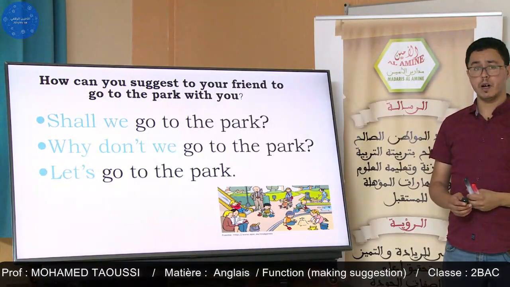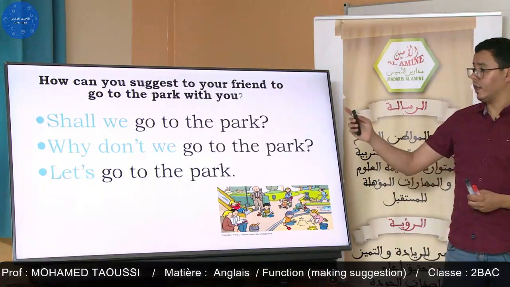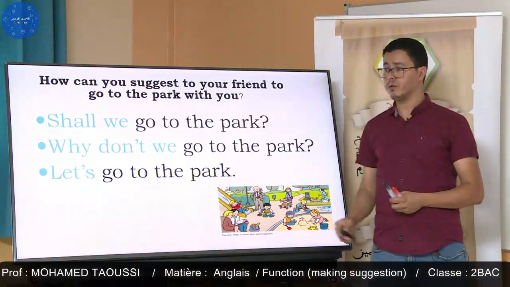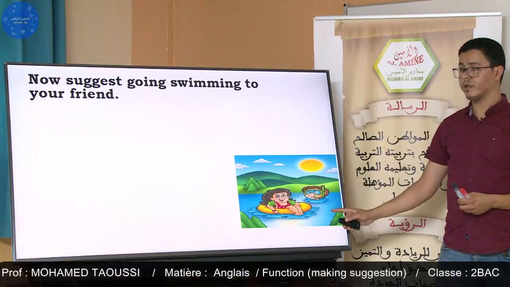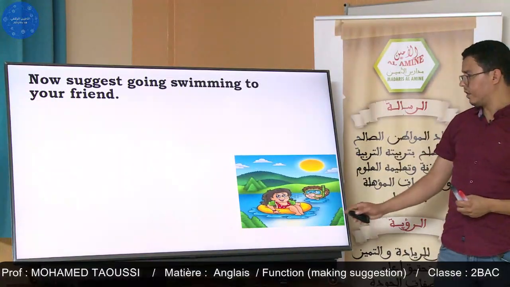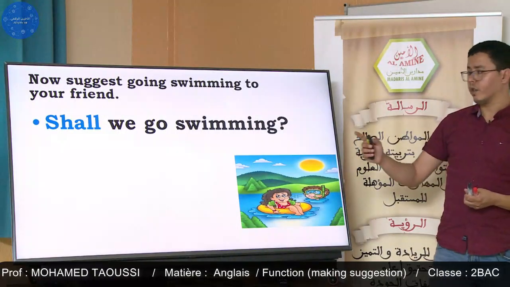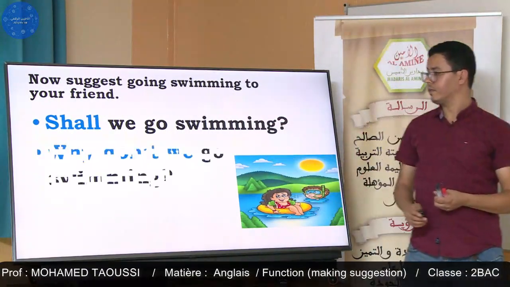Let's go to the park. So here they are, expressions for making a suggestion to your friend to go to the park. Another example: this is a swimming pool, or I think it's a river. Now we suggest going swimming to your friend. Shall we go swimming?